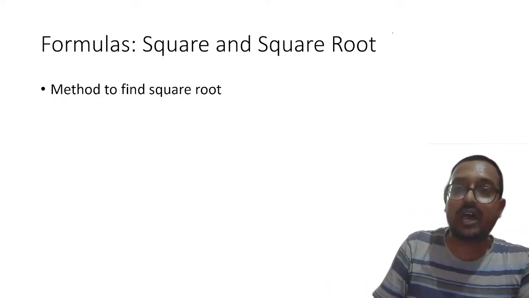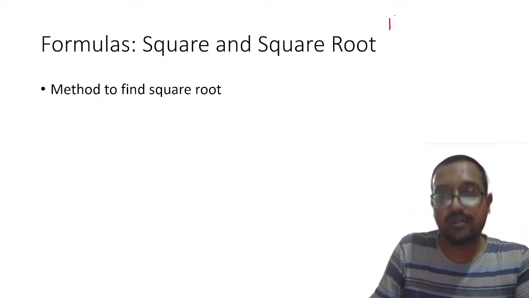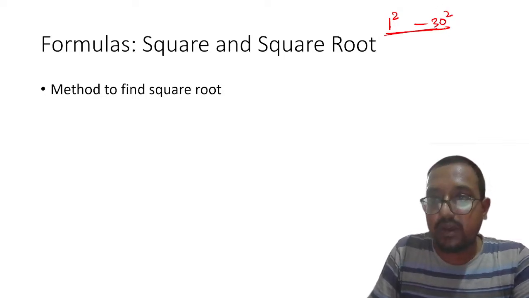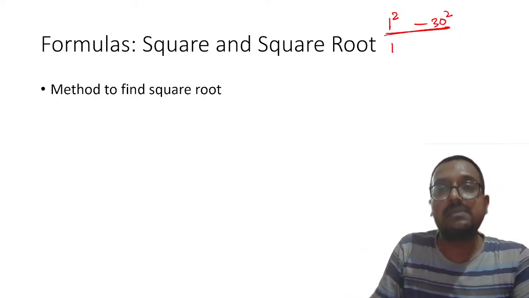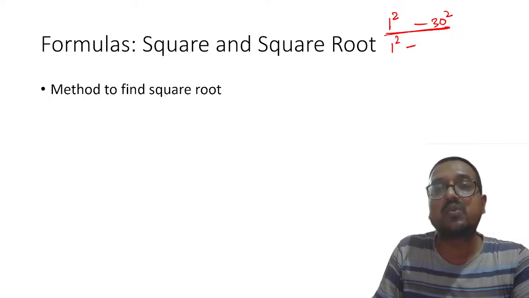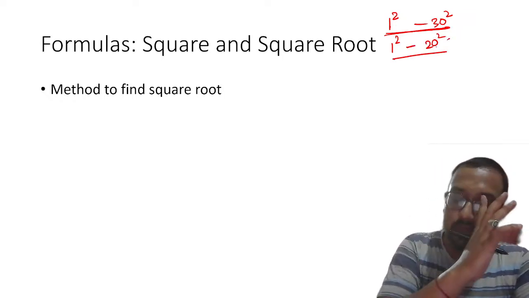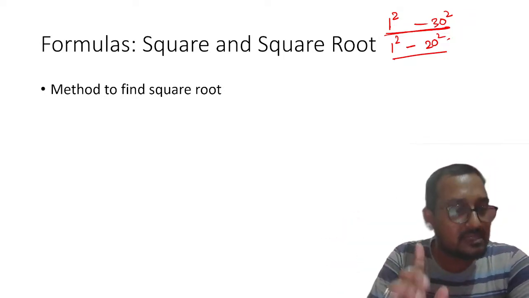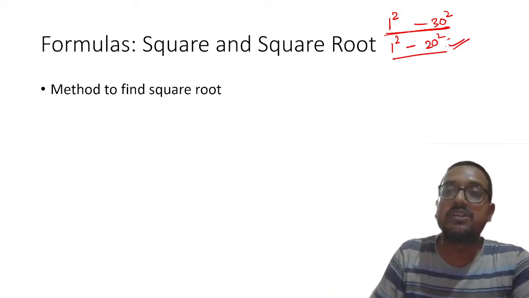Understood? So I hope all of you know from 1 square till 30 square. है ना? If you cannot mug up till 30 square, please make sure that you are remembering at least up to 20 square. So every value up to 20, what is their square, you should know that thing. Is it clear? Please remember, you should mug this up.